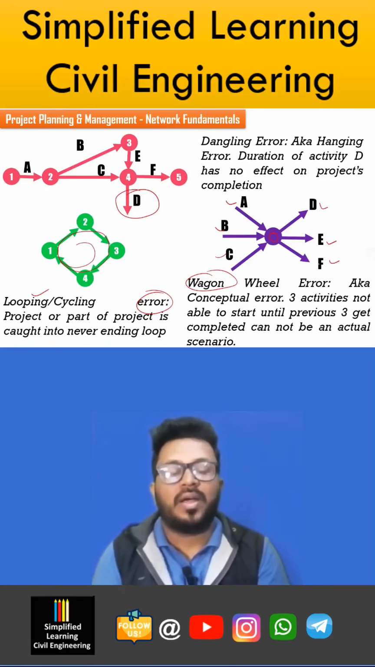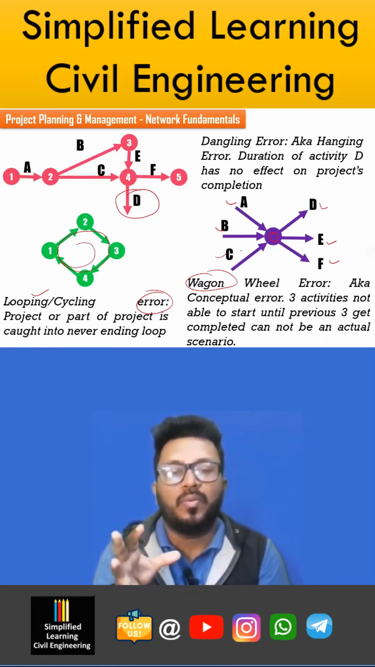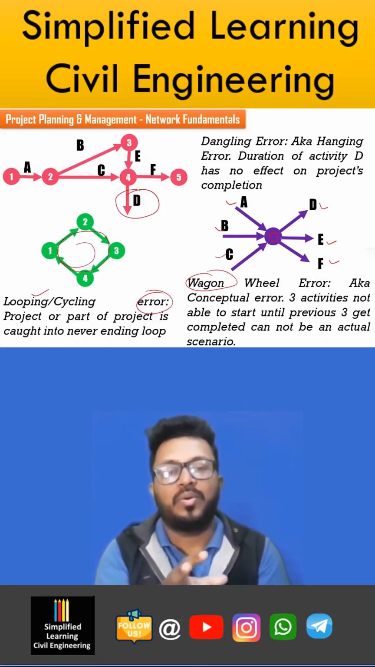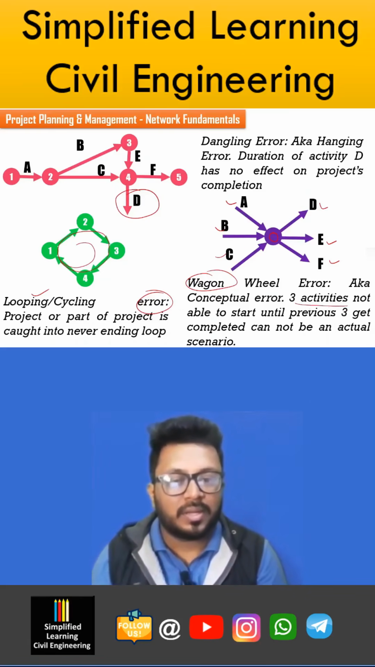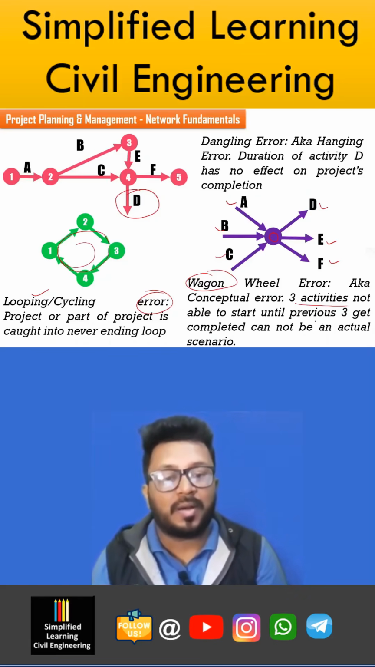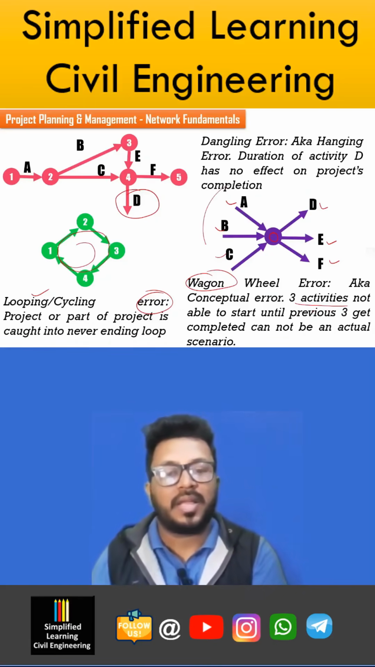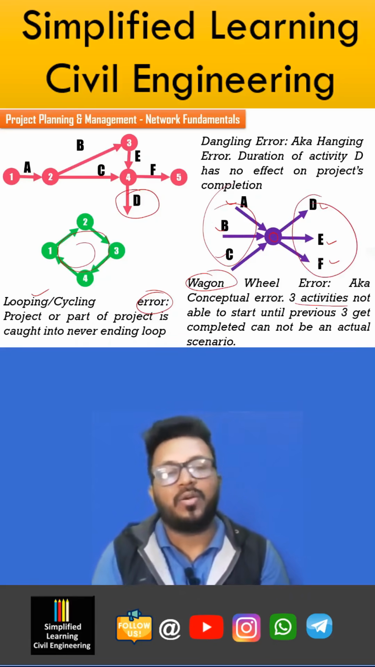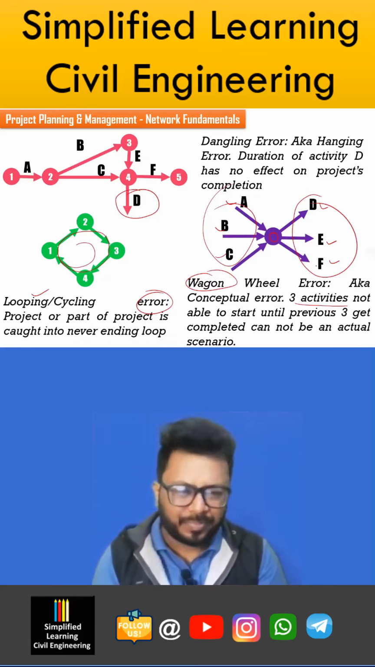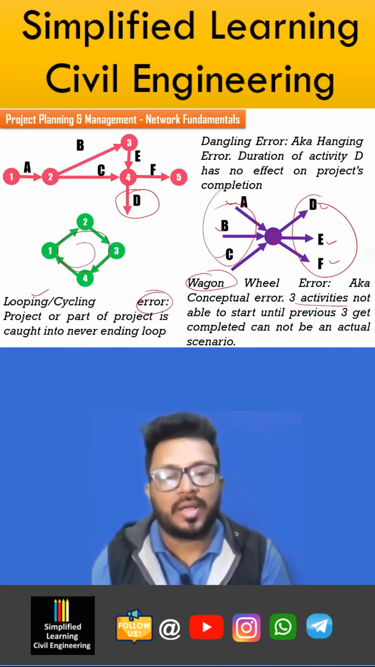This is the kind of error where the planner has not put in his total effort to make the activities separate or to remove that much dependency from the network diagram. Three activities are not able to start until three previous ones get completed. This may not be an actual scenario. This kind of dependency, where three activities need to be completed in order to start three newer ones, may not be there in the network diagram. This may be on the part of the planner. That's why this is also an error, the wagon wheel error.